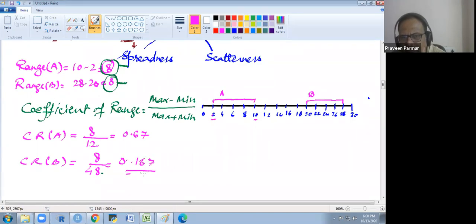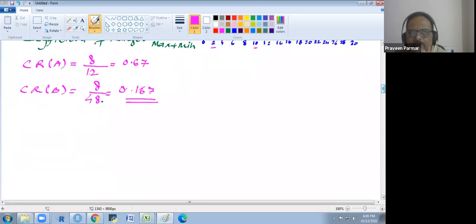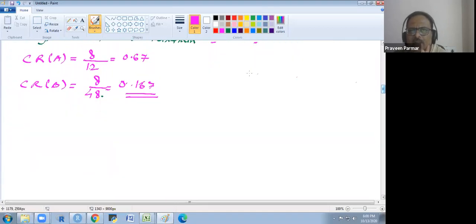In this way, we get this. Okay, so this is the coefficient of range. Now the company has given you, instead of range, the coefficient of range of the employee salary for both companies. Company A has a coefficient of range of 0.67. Company B has a coefficient of range of the salary of 0.167.